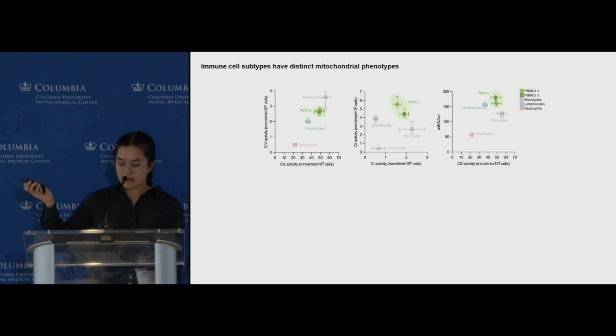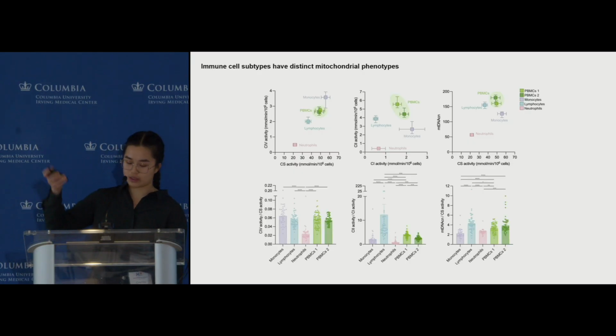We can also see that the ratios of each individual variable are distinct across cell types, demonstrating that each cell type has a different kind of mitochondria. It's not as if all the enzymes are low for one cell type and then high for another. Some cell types have higher complex 2 compared to complex 1, for example, and others have the opposite. If we look at the middle panel, monocytes have a greater complex 1 to complex 2 ratio, whereas lymphocytes have the opposite. We can also see this when we plot the ratios of the variables. In the middle panel, for example, they're quite different, whereas other ratios show different profiles.